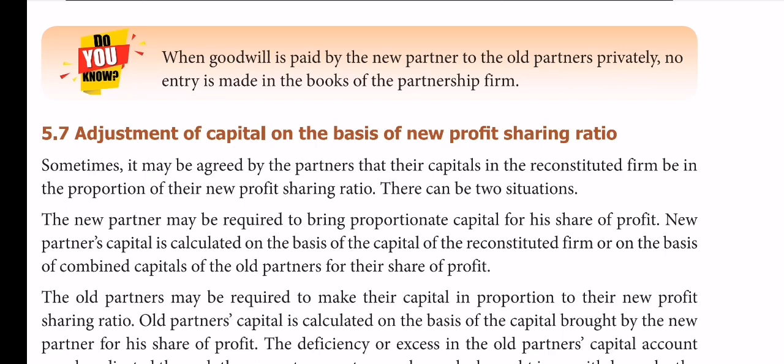With that we finish, and in the next class all the adjustments I pointed out, distribution of profits, revaluation of assets and liabilities, new ratio, adjustment of goodwill and the capital brought by the new partner, all these 5-6 adjustments will be combined together in one 5 mark level sum. That we will see in the next class.